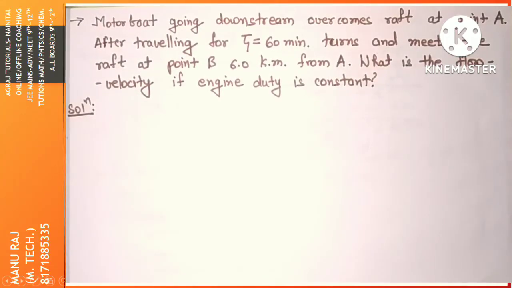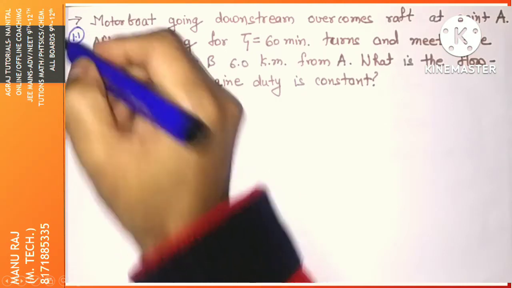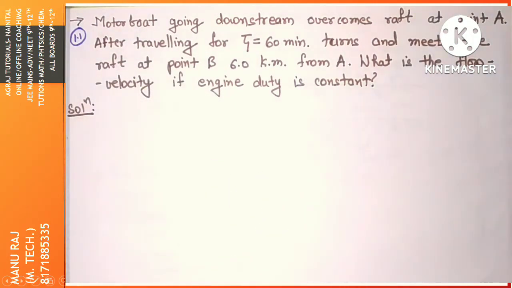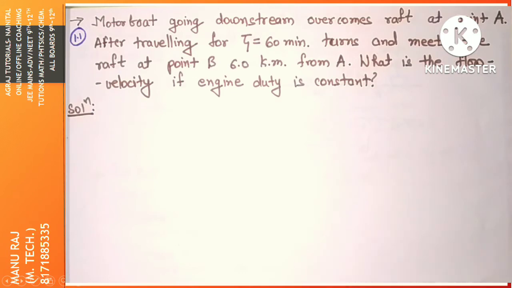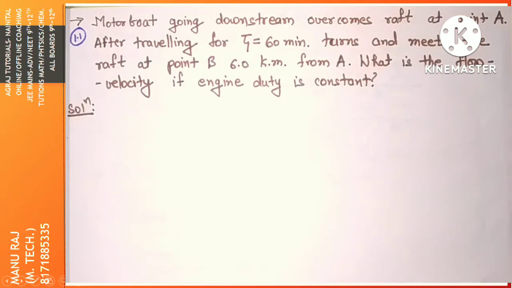Today I'll be solving problem 1.1 of IRODOV. The problem goes like this: there is a motorboat that is going downstream. It overcomes a raft at some point A. After traveling for 60 minutes, it turns and meets the same raft at point B, which is 6 kilometers from A. So now what are we asked? What is the flow velocity if the engine duty is constant?